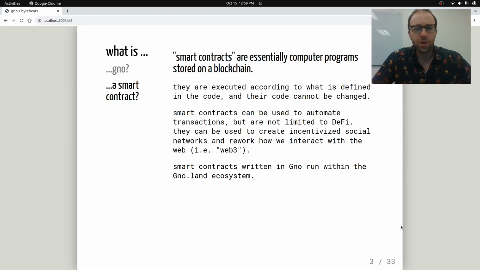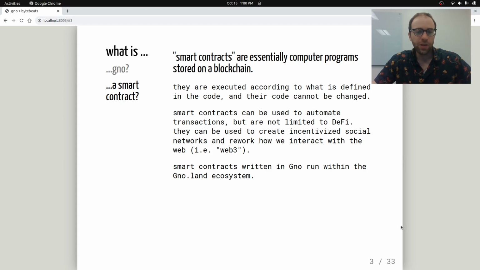So what are smart contracts? A smart contract is essentially a computer program that's stored on the blockchain. These programs are executed according to what is defined in the code when they're uploaded to the blockchain, and they cannot be changed once they're uploaded.